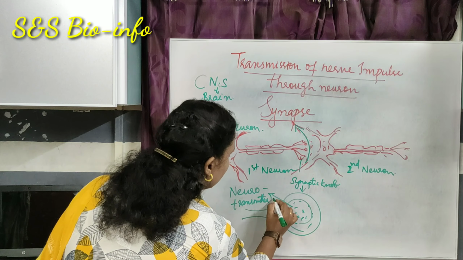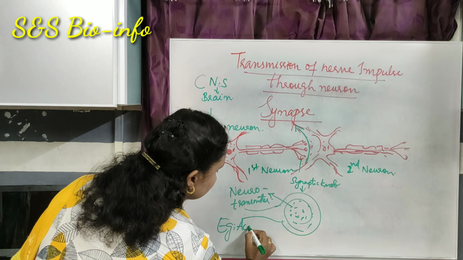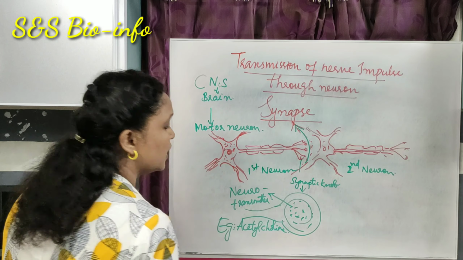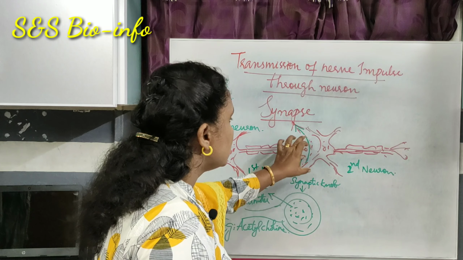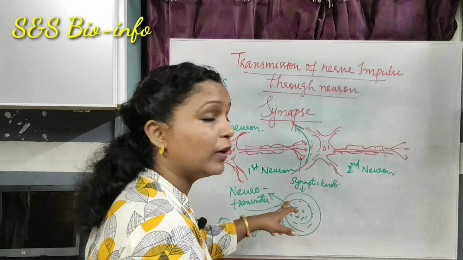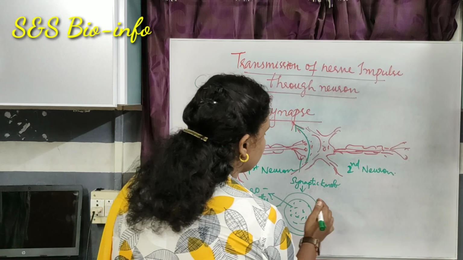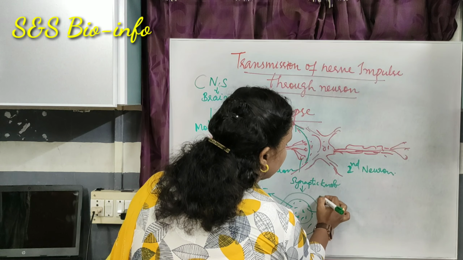Neurotransmitter. For example, acetylcholine. Acetylcholine is one of the examples of neurotransmitter. And see, when the impulse reaches the synaptic knob, what happens? It ruptures and releases that neurotransmitter into the synaptic cleft.